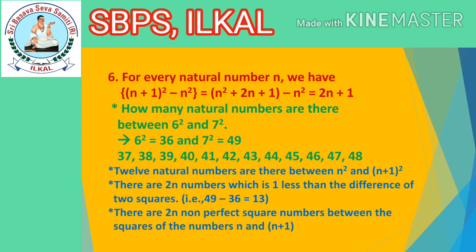Is it? That is 2n is equal to 2 into 6, which is equal to 12. 12 natural numbers are there between 6 square and 7 square. Directly we can say, children, if they asked how many non-perfect square numbers are there between 6 square and 7 square, there are 2n non-perfect square numbers between the squares of the numbers n and n plus 1. That is 12 natural numbers which you have written above, children. Those are all non-perfect square numbers. Okay. Because between 36 and 49 there is no other number which is a perfect square.